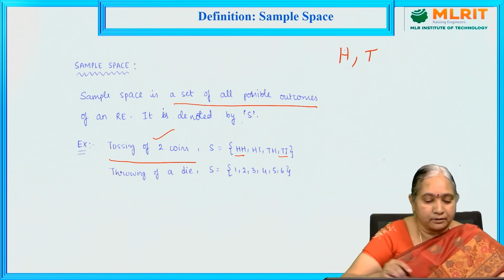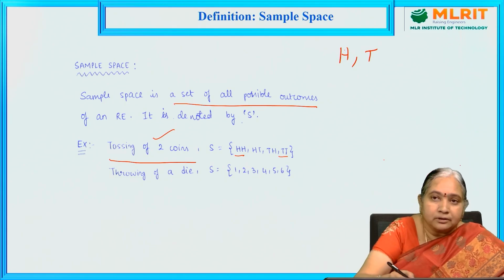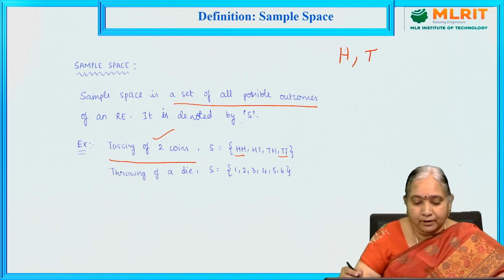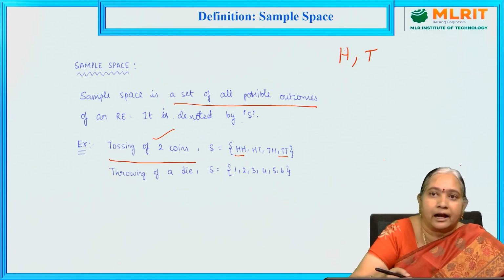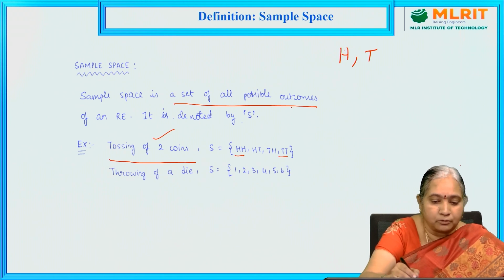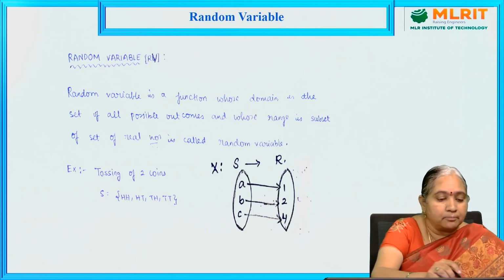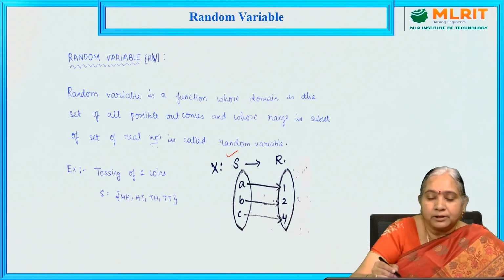Similarly, throwing a die. When a die is thrown, the set of all possible outcomes is 1 or 2 or 3 or 4 or 5 or 6. We may get any of these outcomes, but there is no certainty which outcome we may get. That's why these are random experiments. So basically, sample space is the set of all possible outcomes in a random experiment, denoted by capital S. Now the random variable is a mathematical function which maps from the sample space S to the real numbers R.